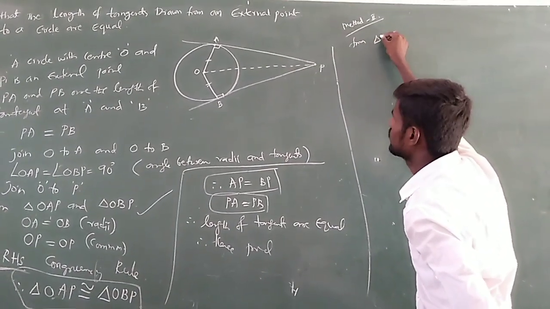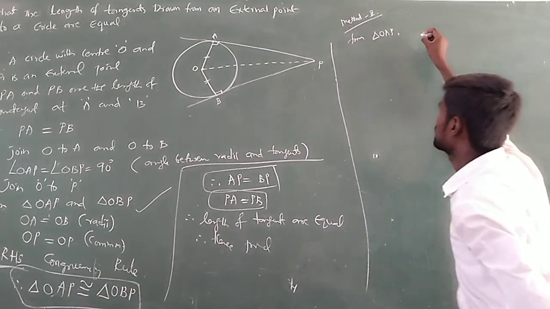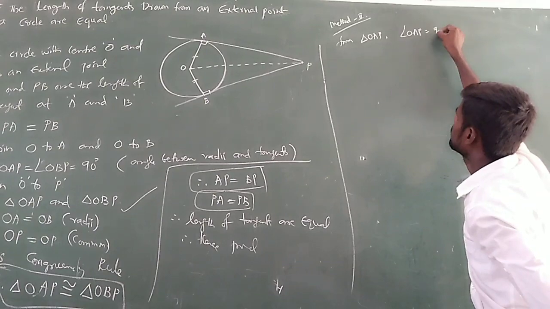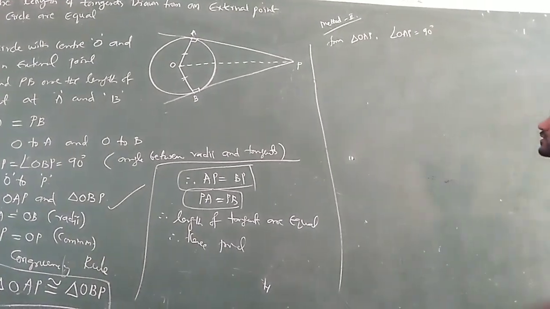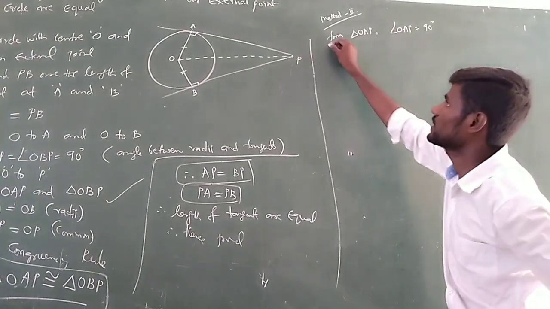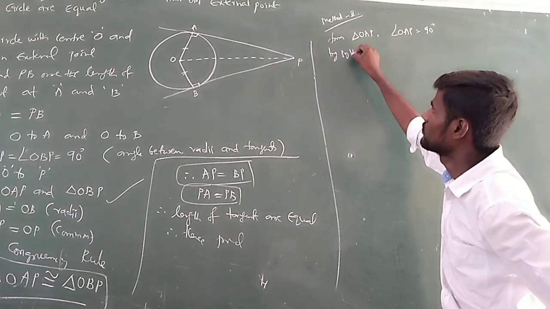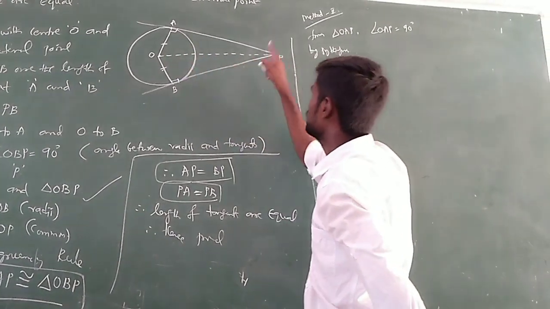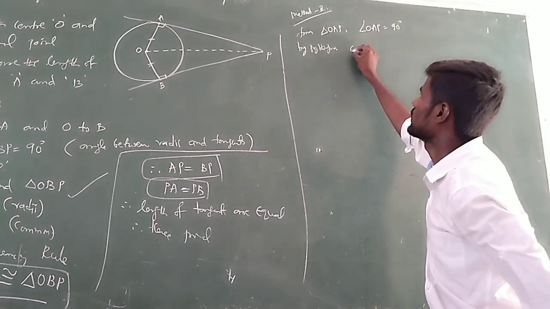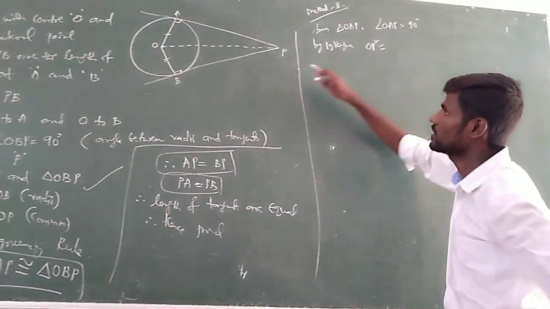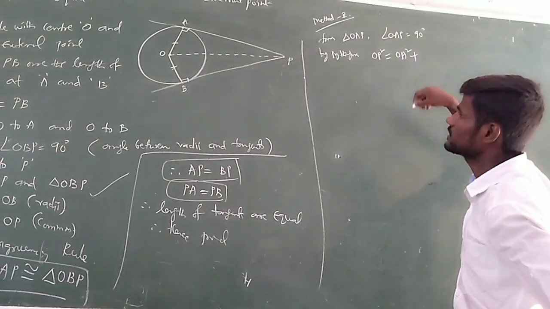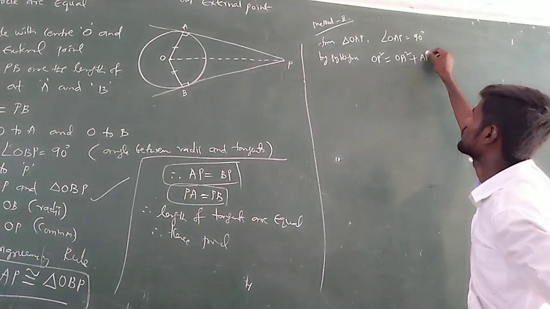From triangle OAP, angle OAP is 90 degrees. So if you apply the Pythagoras theorem, the side opposite the 90 degrees is the hypotenuse. So hypotenuse squared, OP squared, is equal to OA squared plus AP squared.